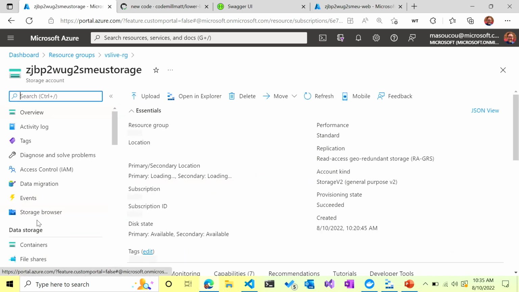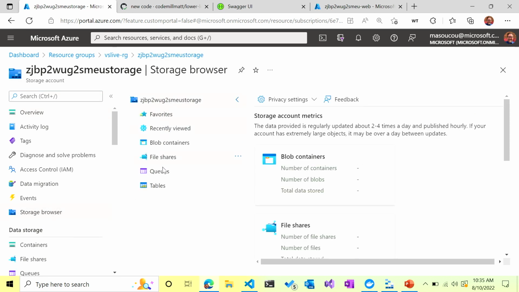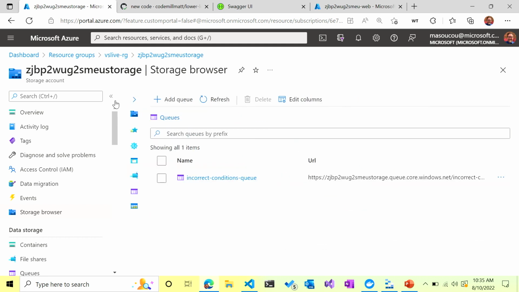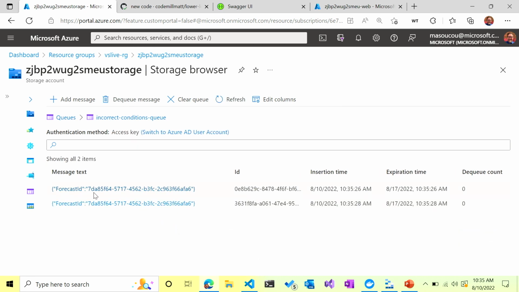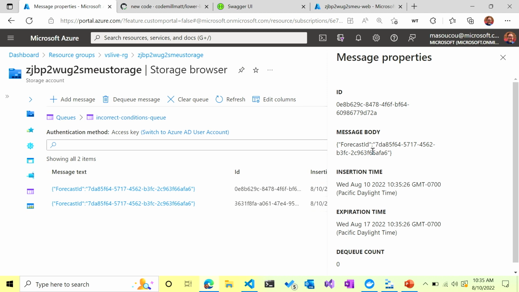And then storage browser. Queues. My incorrect condition queue. And then I did hit it twice, but they both are 35 with the 7D for the message body.